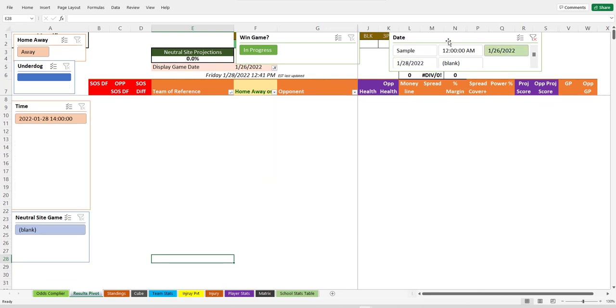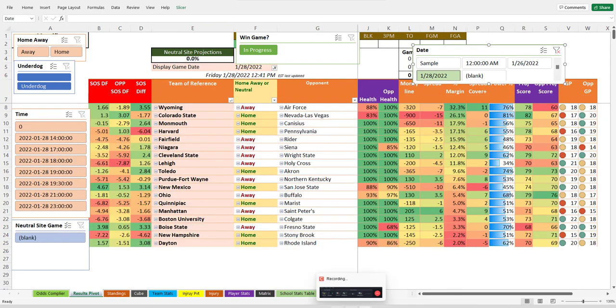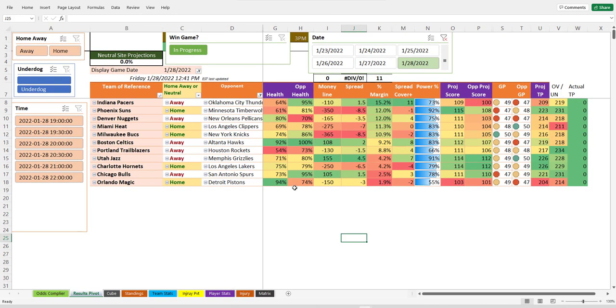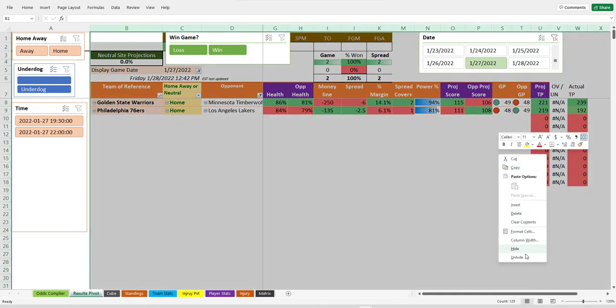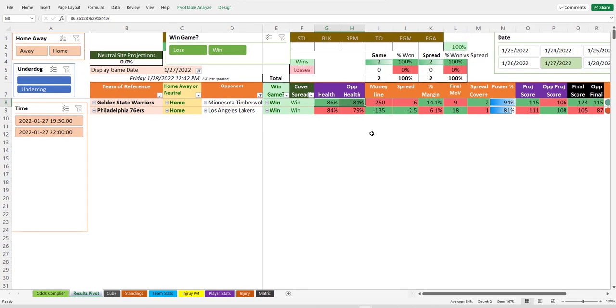We won both games yesterday, I believe. It says 2-0, right? Yesterday, or what are we looking at? No, we're looking at college basketball. Sorry, this is not NBA. This is NBA. I know there's a lot of things going on at once, and I'm about to get on the road here. So here's NBA. NBA did good yesterday. That's what I'm trying to say. We won both games. If you look at what that looked like, I bet on Golden State to win just because I was like, I don't want to mess around with this, and they won. So that was good. You can see the health numbers have changed now because they're showing today's health.